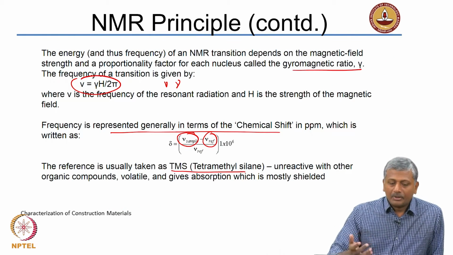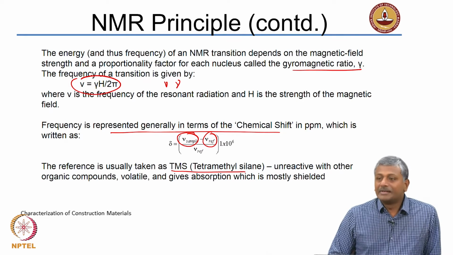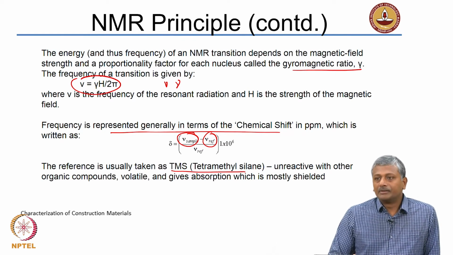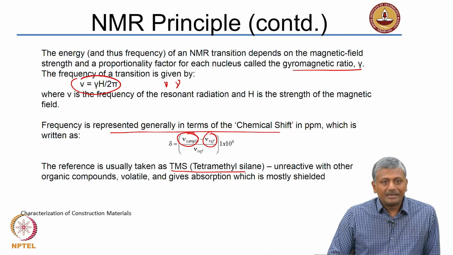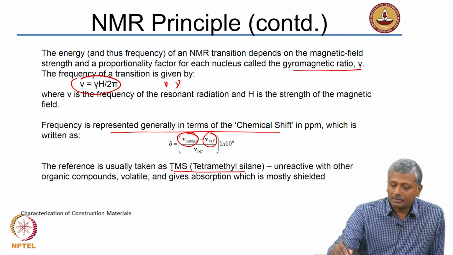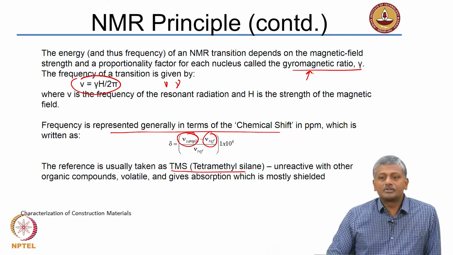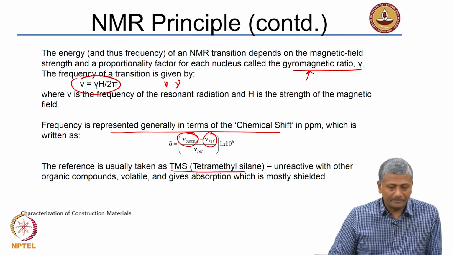Now, we also saw that the resonant frequency of a transition is related to a factor called the gyromagnetic ratio, which is unique for every type of atom. Okay.